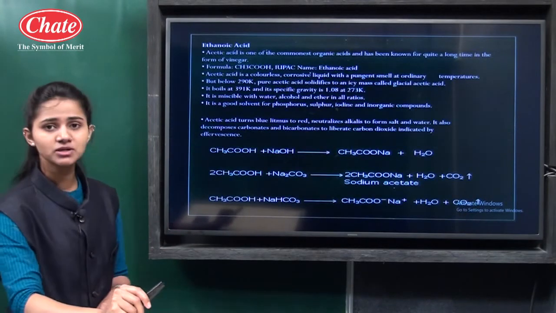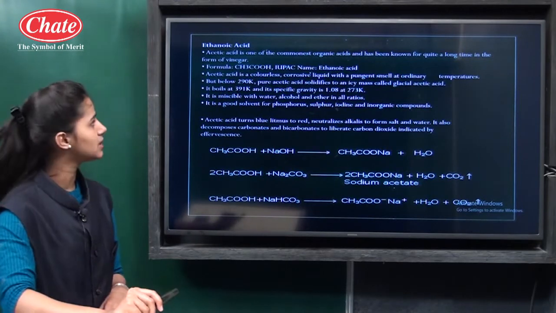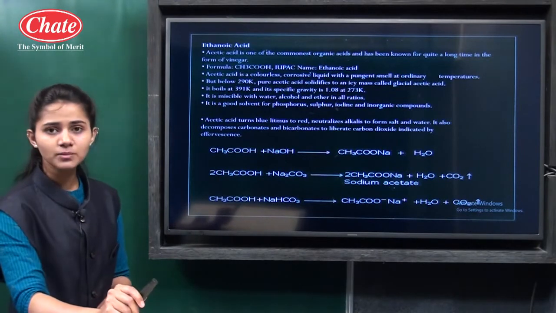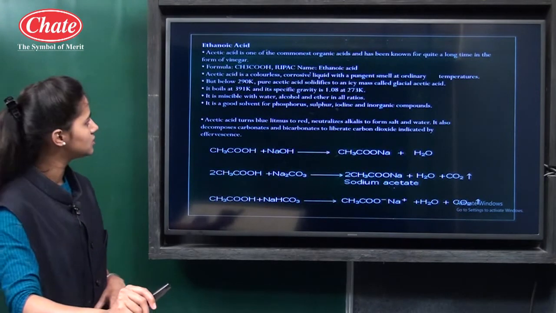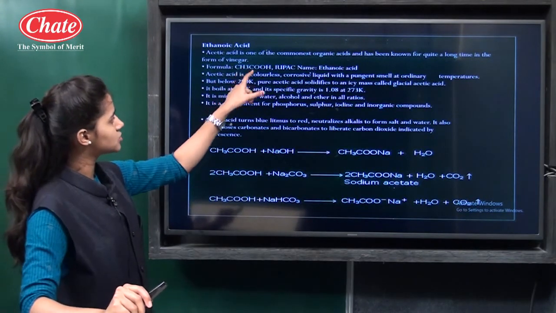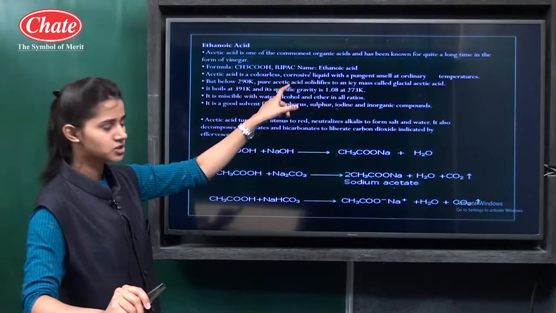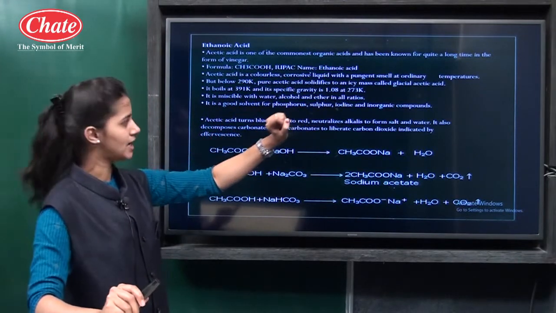The next important carbon compound is ethanoic acid. Its common name is acetic acid, and ethanoic acid is the IUPAC name. Its formula is CH3COOH.